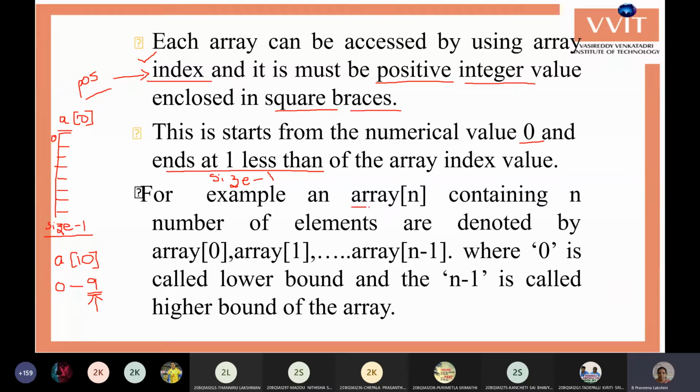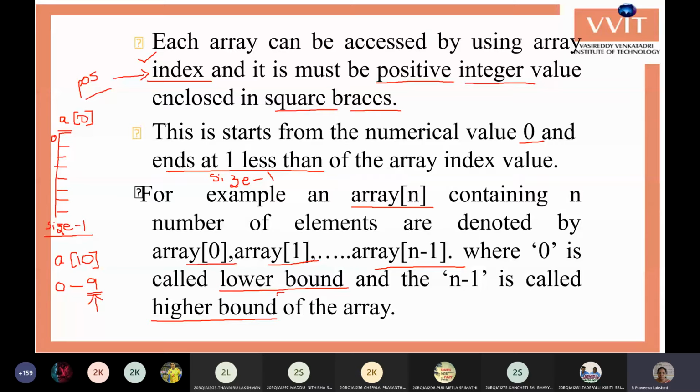So if it is an array of size n, then you have element 0, element 1, and up to n minus 1. The starting index is called the lower bound, and the ending index is called the upper bound.